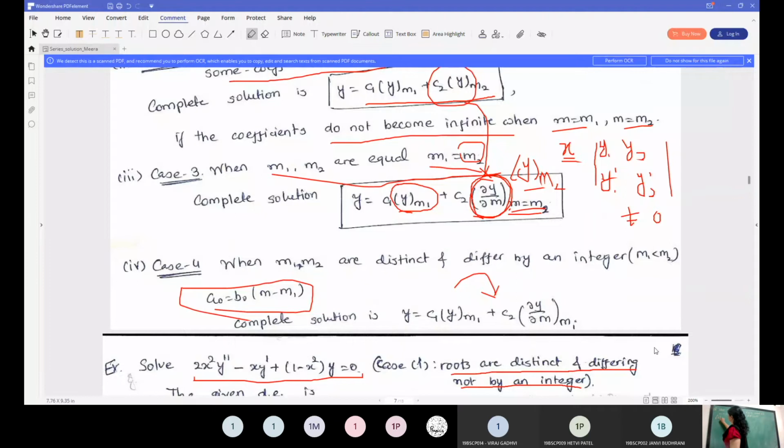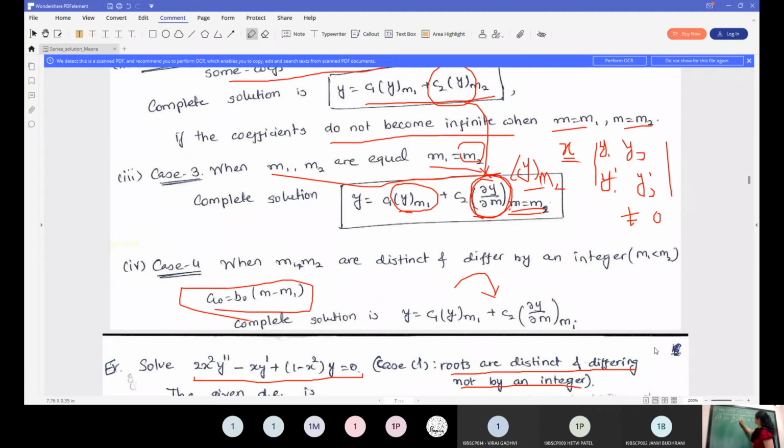So let y of x equal summation k equal to 0 to infinity ak x raised to k. Actually here you have x raised to m, but that can multiply with this itself. So the series solution will be the solution of 1. Let us assume that this is the solution.